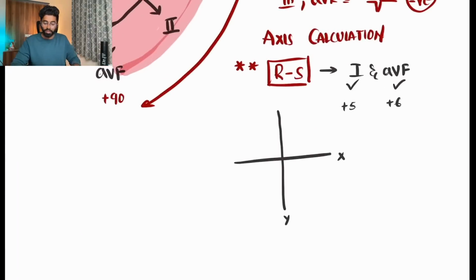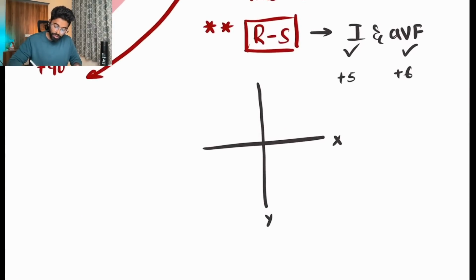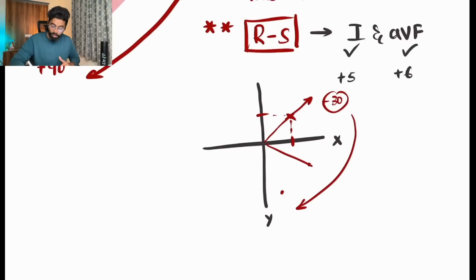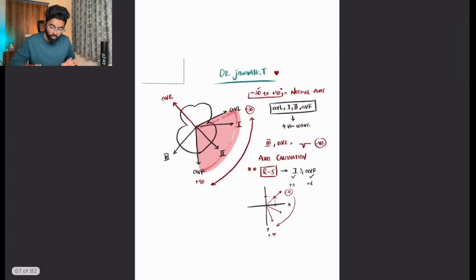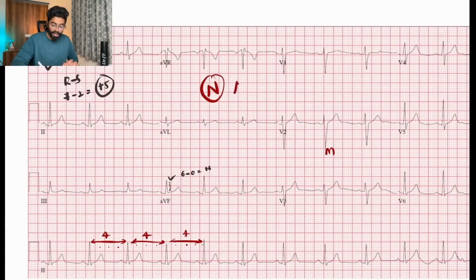To make it much easier, you take an x-axis and y-axis and mark plus 5 on x and plus 6 on y, like you do in your 10th class graphs. Then you have to point the common point here, and the common point should be within the normal axis only. This common point can fall here, because all these points are within the axis, that is minus 30 to plus 90. So the ECG which we have seen has a normal axis.